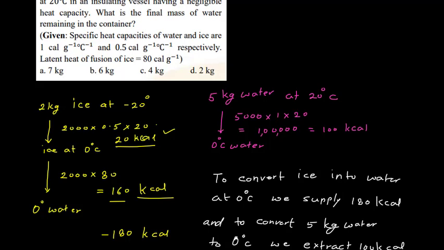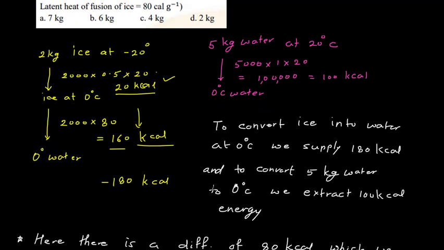Now let us consider that this 2 kg ice is converted to 0 degree water. To convert to 0 degree water, again 160 kilocalorie of energy we will supply. So the total amount of energy is 180 kilocalorie. That means 180 kilocalorie of energy we require to convert this 2 kg ice into 0 degree water.